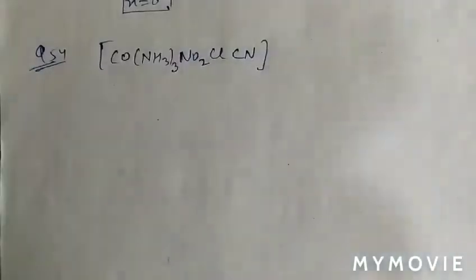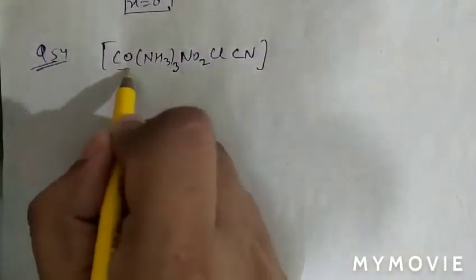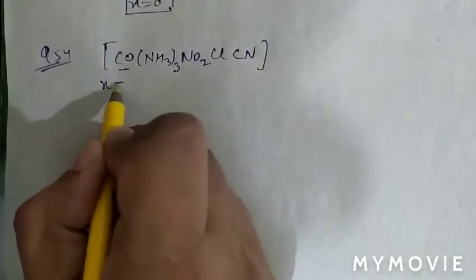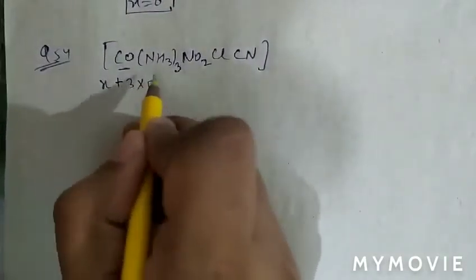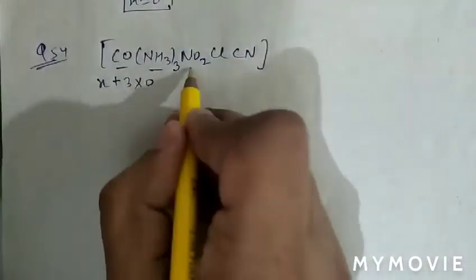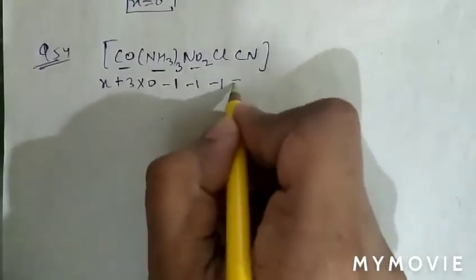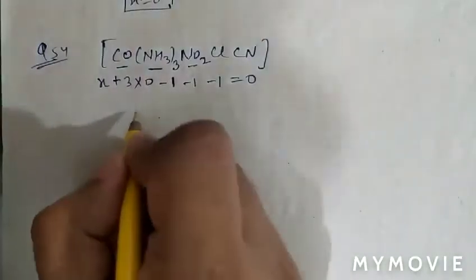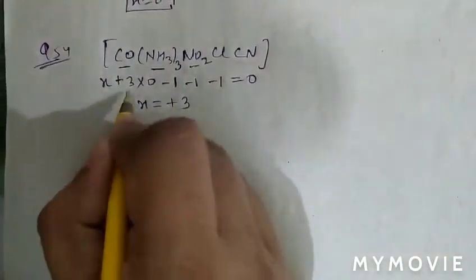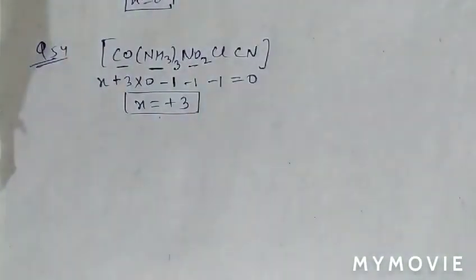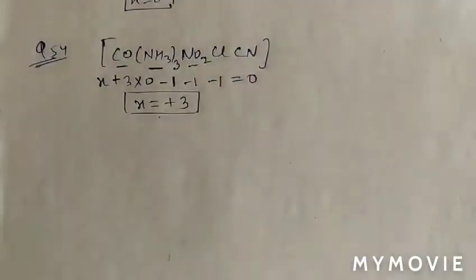See the nomenclature of this compound. First we will calculate the oxidation state of cobalt. x plus 3 into 0 for ammonia, a neutral ligand, NO2 minus 1, Cl minus 1, and CN also minus 1, equal to 0. So the oxidation state of cobalt will be plus 3.